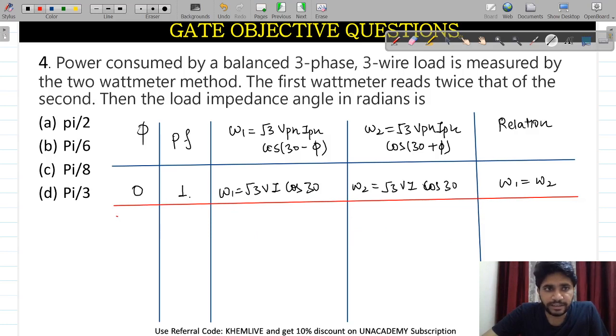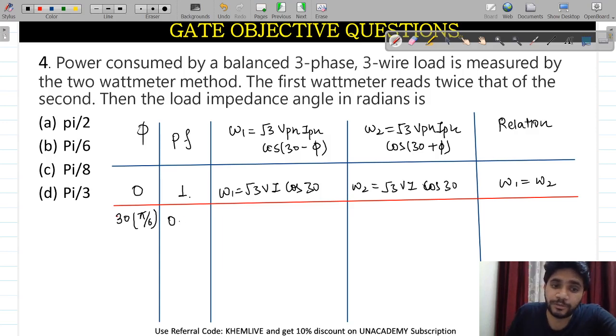Just concentrate here. For those who do not know this concept, please note down all these concepts that I am writing here. Now the second point of consideration is 30 degree. 30 degree means pi by 6 radian. For pi by 6 radian, cos 30 degree will be what?